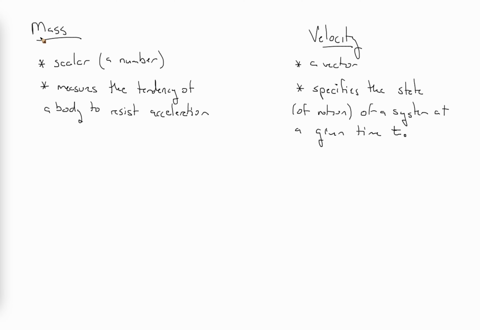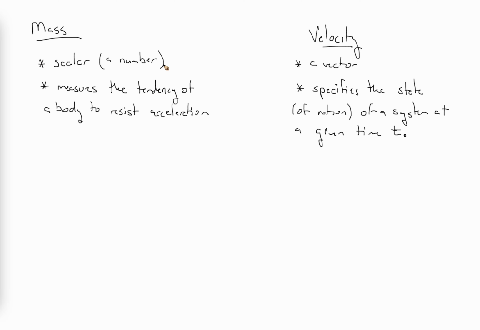According to Newton's law, mass is a scalar, which means it's just a number. It has units associated with it, but it's just a number. It measures the tendency of a body to resist acceleration. That's what the mass does. So you've got an arrow in motion. The heavier the arrow is, the more it's going to resist being stopped, the more it wants to keep moving the way it's moving.